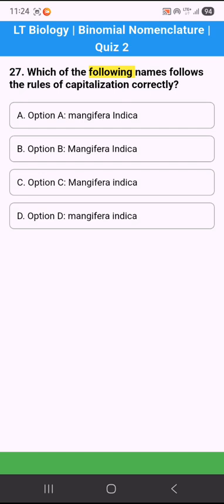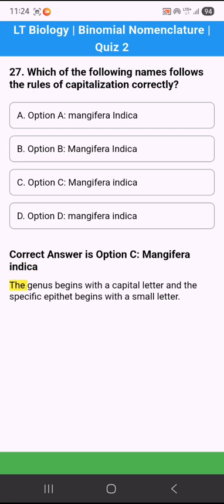27. Which of the following names follows the rules of capitalization correctly? Option A. Mangifera indica. Option B. Mangifera indica. Option C. Mangifera indica. Option D. Mangifera indica. Correct answer is option C. Mangifera indica. The genus begins with a capital letter and the specific epithet begins with a small letter.